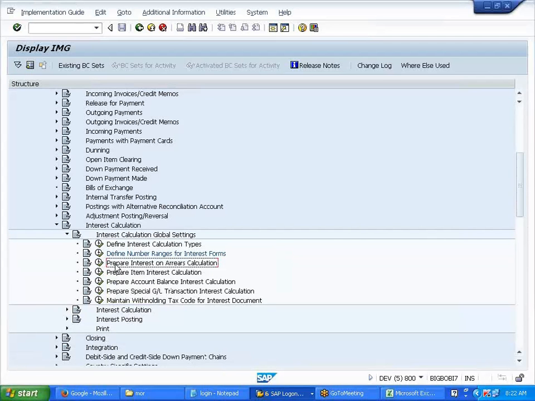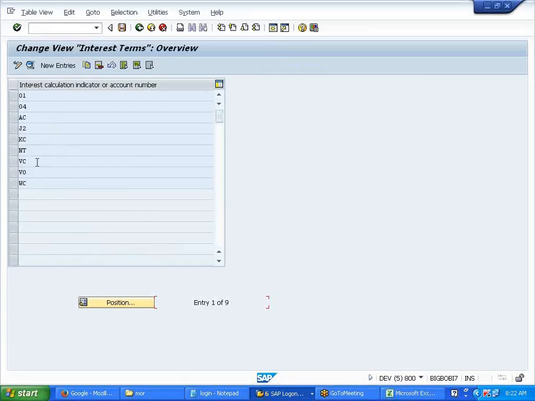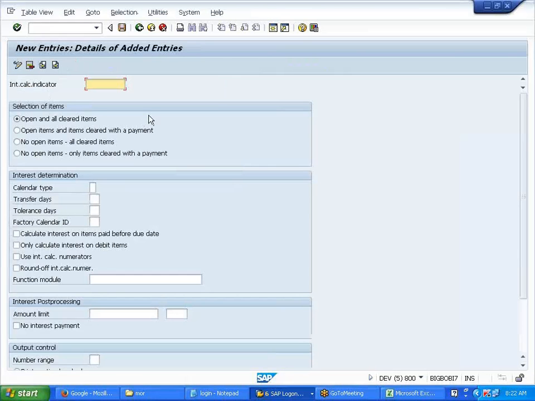I don't know. Okay. Prepare interest on arrears calculation. This is the same as I'm trying to create with an indicator, right? This is my indicator. I need to create AI, right? Yes, same thing. Last time we did it for AD, now this is for AI. So interest should be calculated on open and cleared items, open items and items cleared with payment. It should calculate on items open for payment.